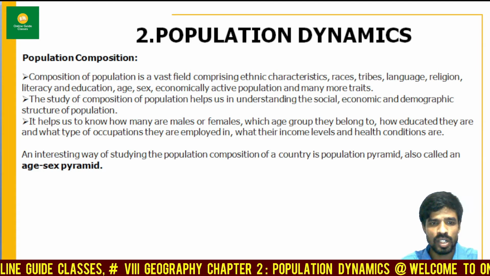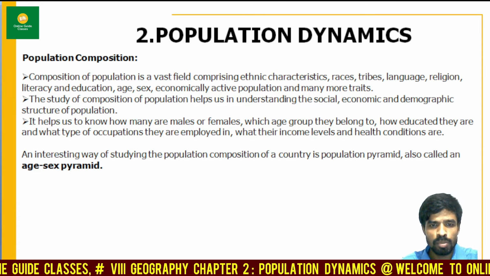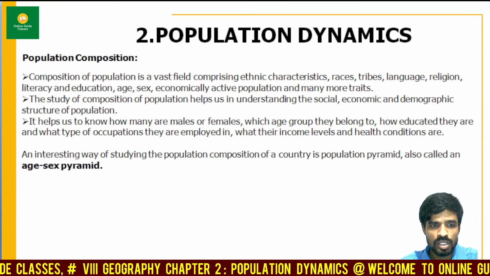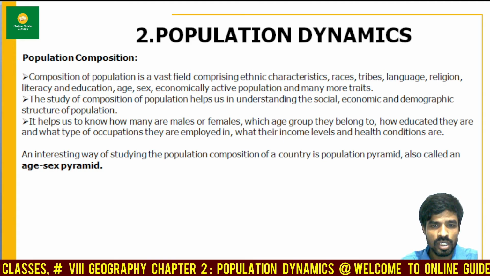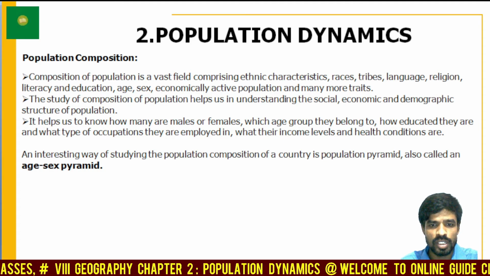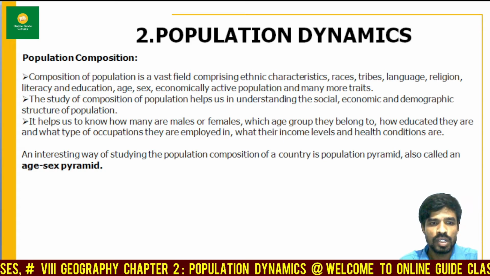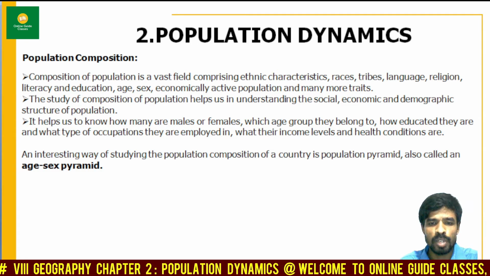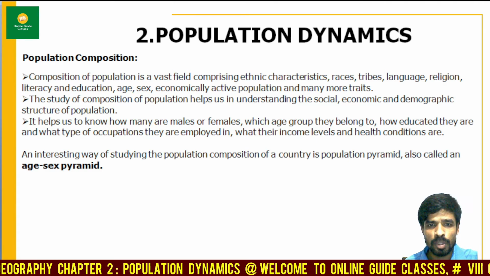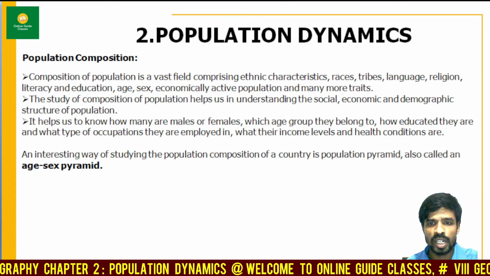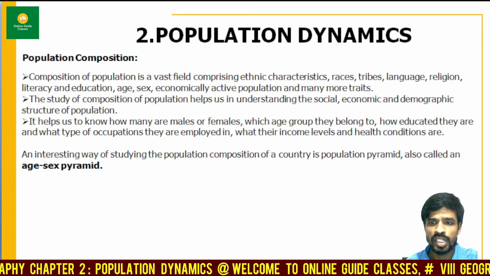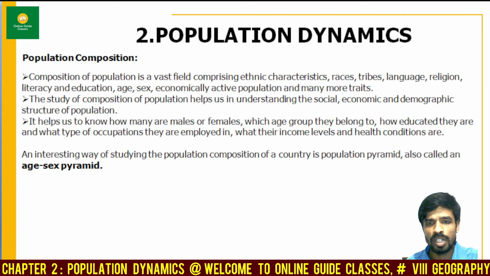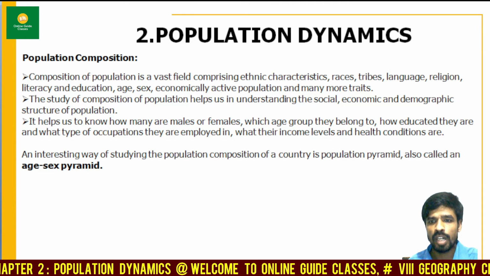People may be different according to their age, gender, sex, professions, education, degrees, income levels, occupations, as well as health conditions. But it is very important that we all need to understand the characteristics of different persons. The structure of population of a place is usually referred to as population composition. The composition of population is vast, comprising the ethnic characteristics, race, tribes, language, religion, literacy and education, age, sex, economically active population, and many more traits.